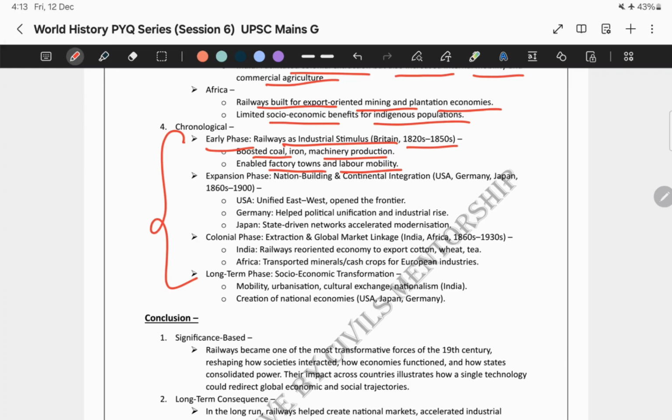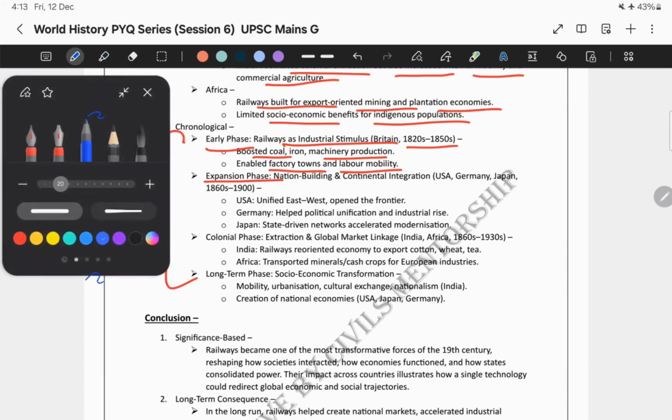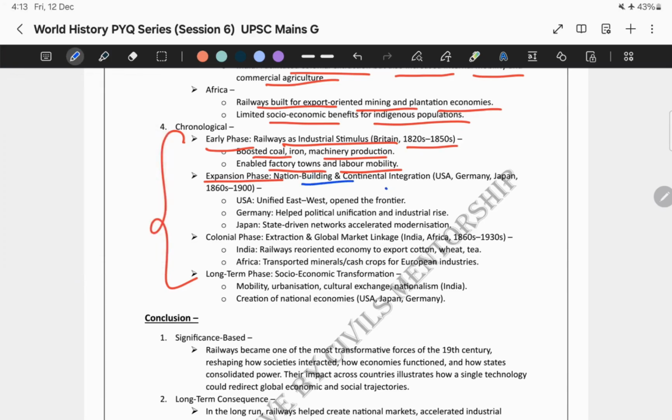Now, next comes the expansion phase. So, what exactly happened in the expansion phase? It was nation building and continental integration, like in USA, Germany, Japan. And next comes the colonial phase. So, in the colonial phase, what happened? Now, extraction and global market linkage, like in India and Africa. Like in India, railways reoriented the economy to export cotton, wheat, and tea. In Africa, it transported minerals or cash crops for European industries.